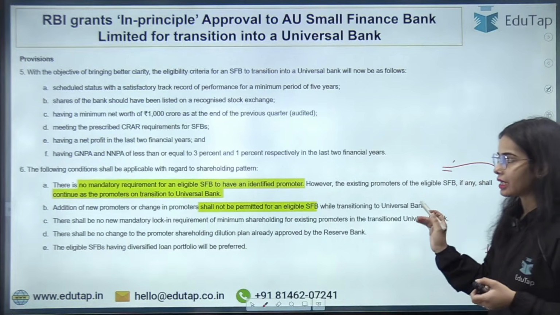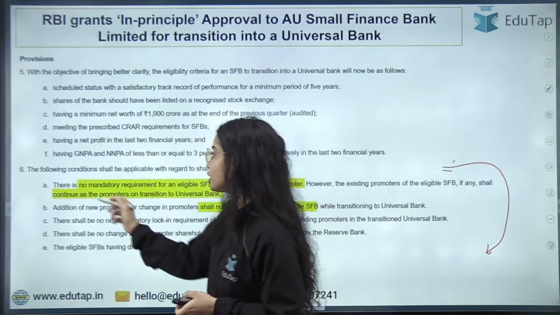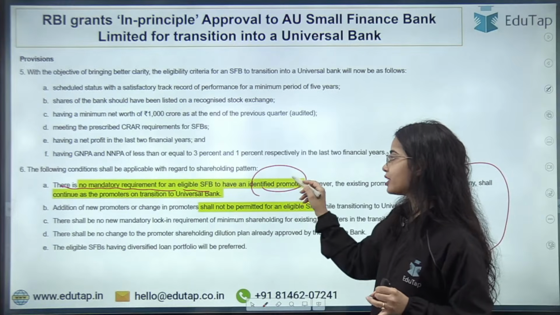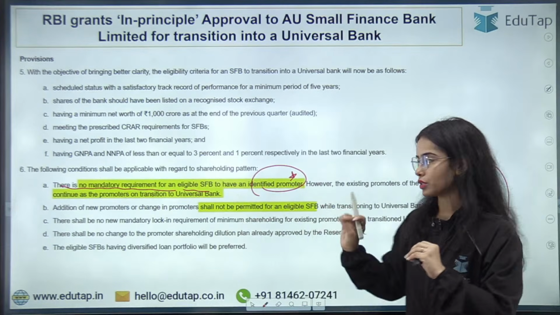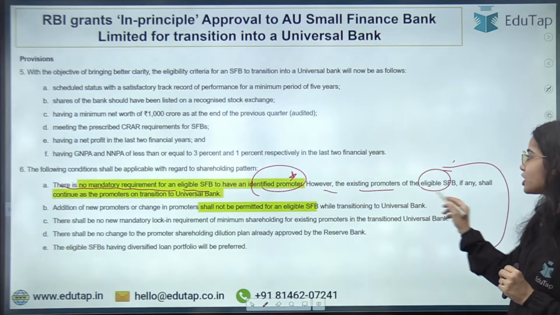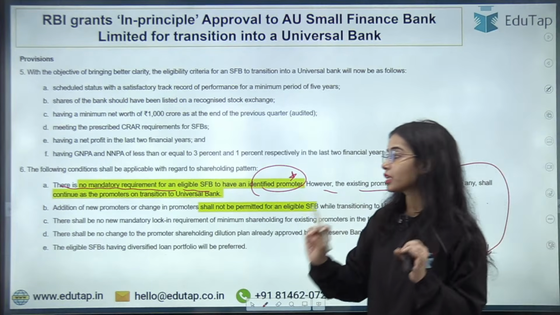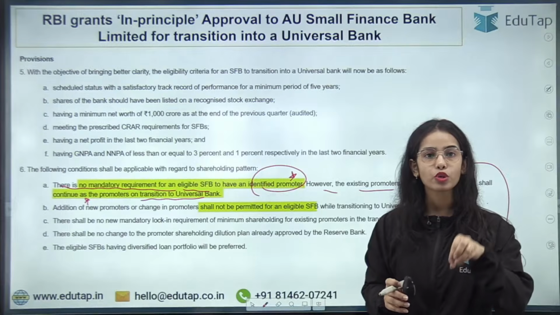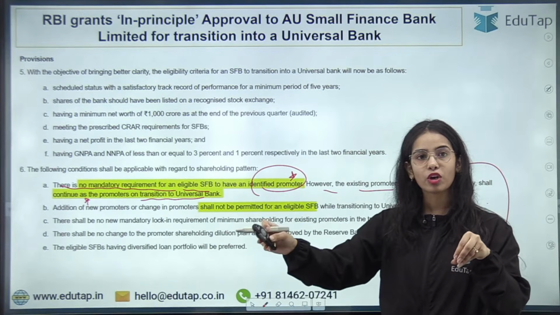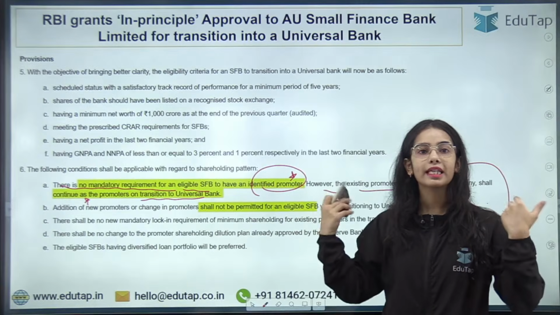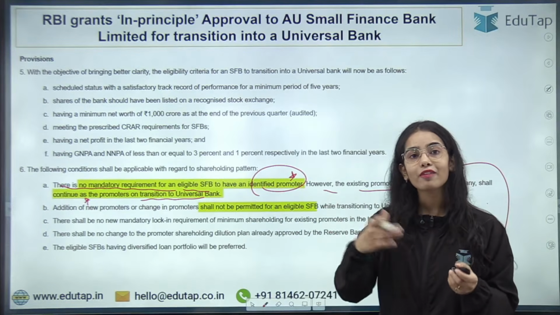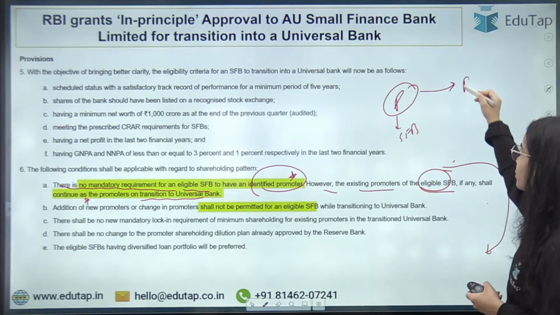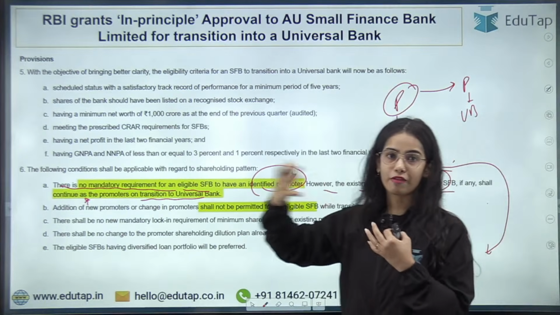These are the additional criteria that have to be followed for the shareholding pattern. There is no mandatory requirement for an eligible small finance bank to have identified or specific promoters. However, the existing promoters of the eligible small finance bank, if any, shall continue as the promoters on the transition to the universal bank. That means if you are the promoters of the small finance bank, as soon as the small finance bank converts into universal bank, it's not like you will sell your shares. No, you will have to continue as the promoter. The promoters of the small finance bank, if any, have to continue as the promoters in the universal bank also after the transition.